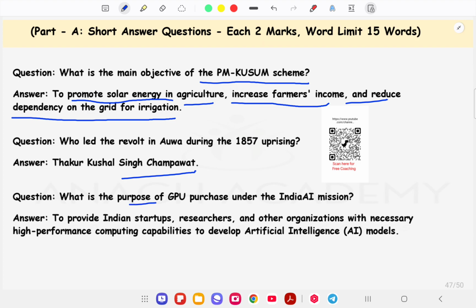What is the purpose of GPU purchase under the Indian AI Mission? This one is also a target of the Indian AI Mission. The answer is to provide Indian startups, researchers and other organizations with the necessary high performance computing capabilities to develop artificial intelligence models.